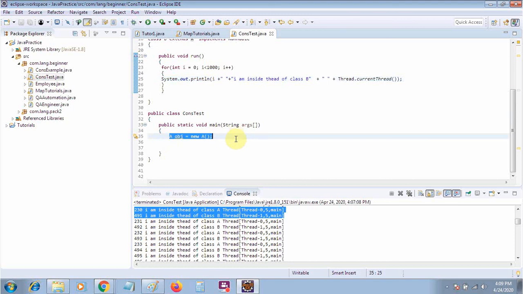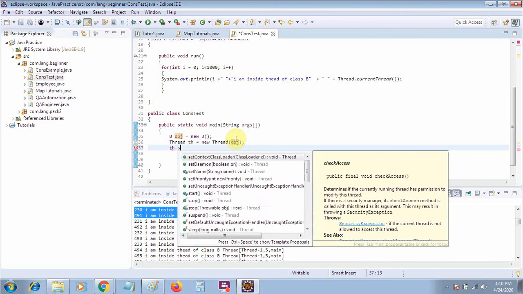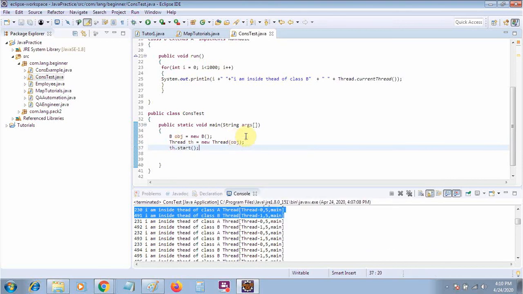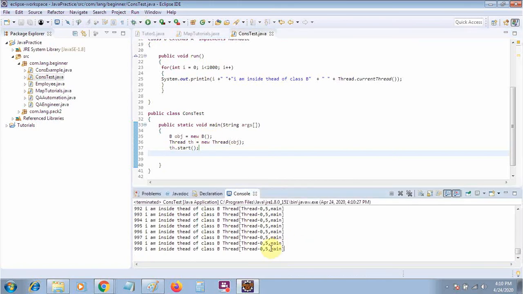Now how do we start a thread in this case? First of all you will create the object of your class. Then you will create the object of your thread, like th is equal to new Thread, and here you will pass the reference of your class object. Then on your thread object you just say start, and it will get started. Let me run this one. You will see that Thread 0 has been started and it's running.